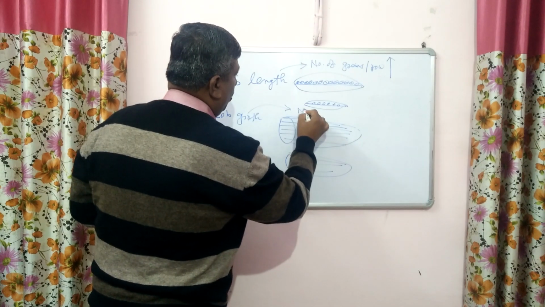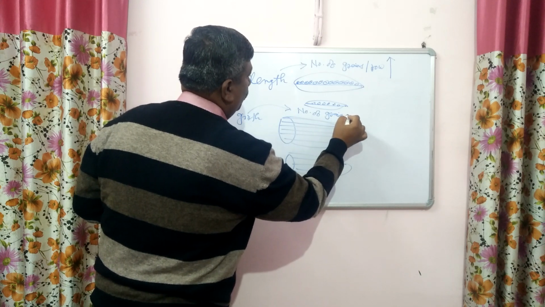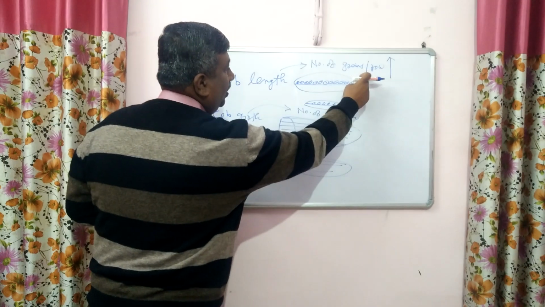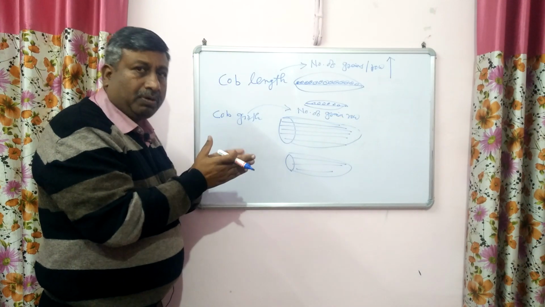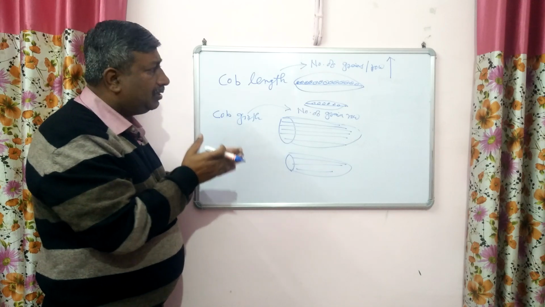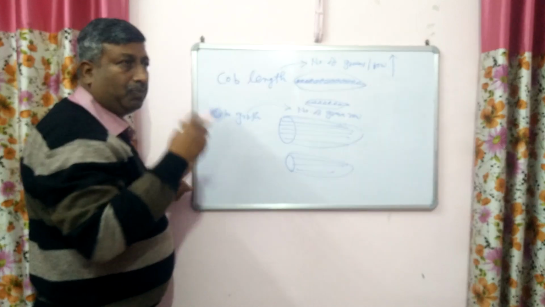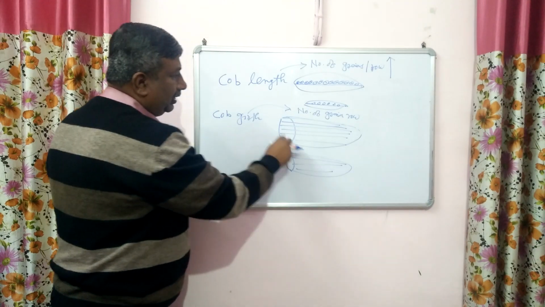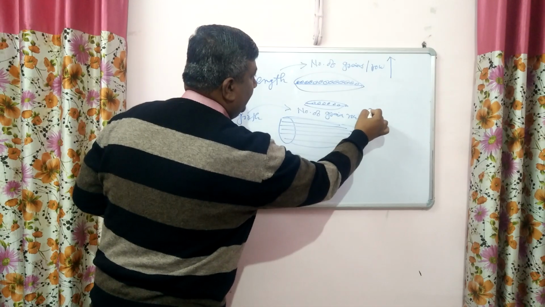So this is the number of grain rows, we can say the number of rows. This is the grain per row, this is the grain row. More girth means more rows, less girth, fewer rows. Okay, so if there is more cob length, more number of grains in a row, more girth, more number of rows. So it is directly linked.